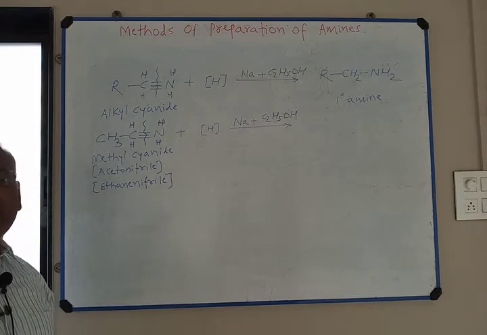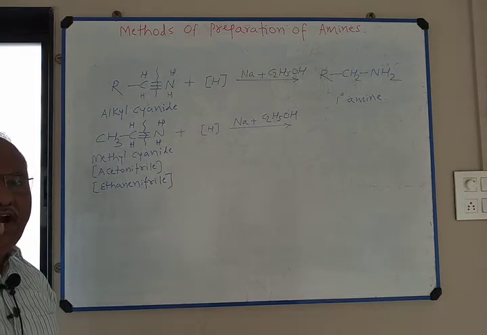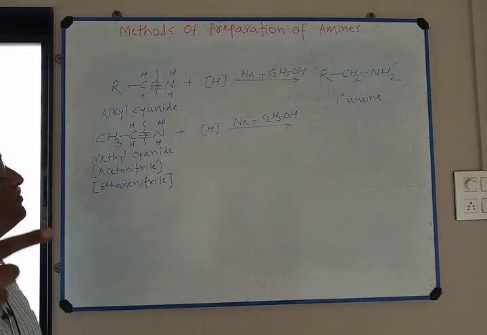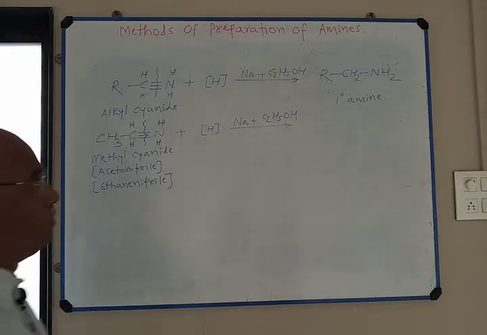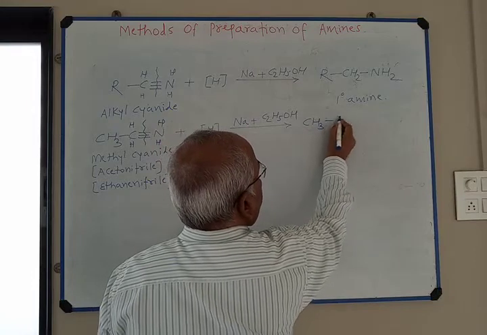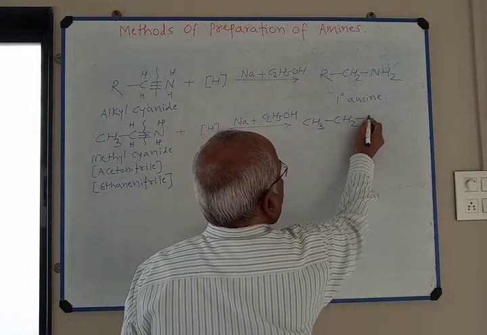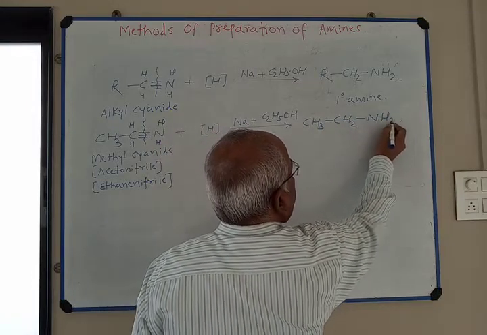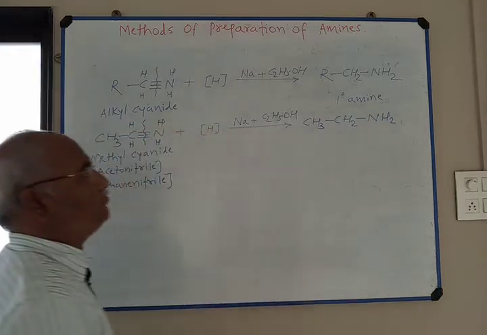Addition takes place across the double bond and double bond gets converted into single bond and the product is CH3 CH2 NH2.